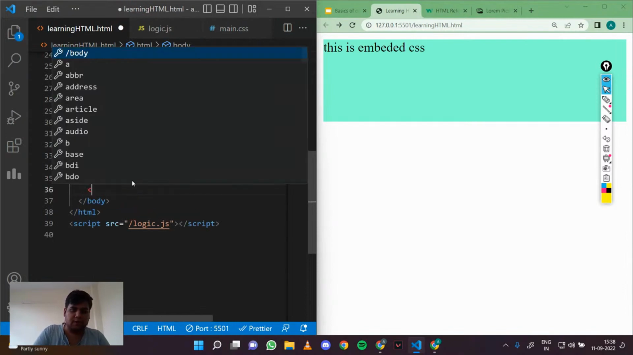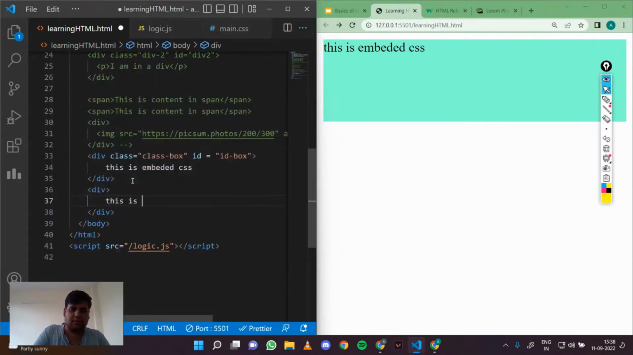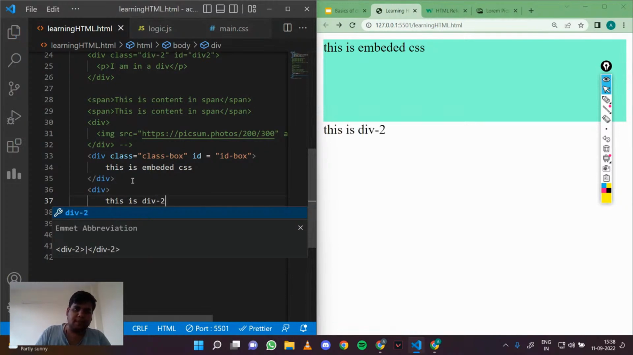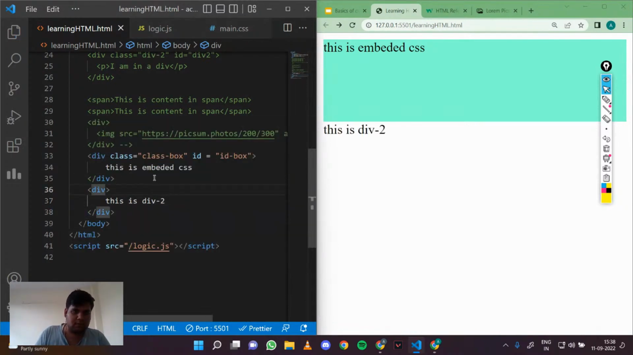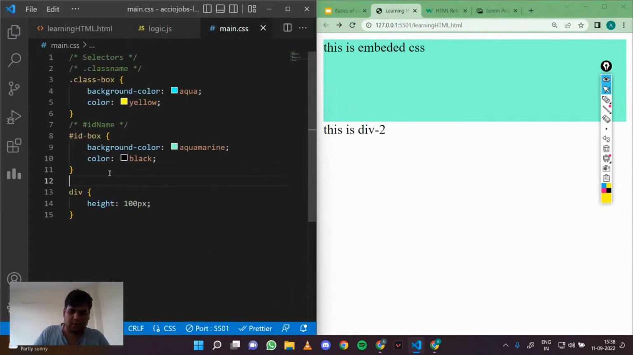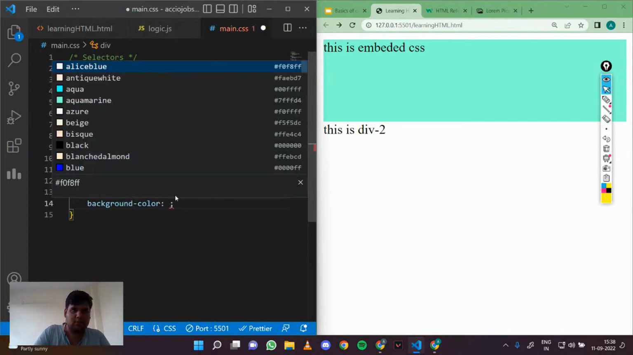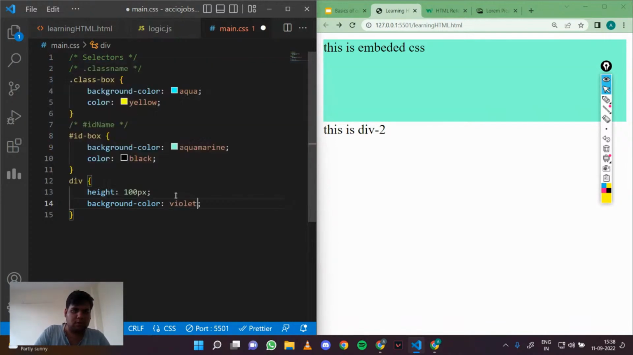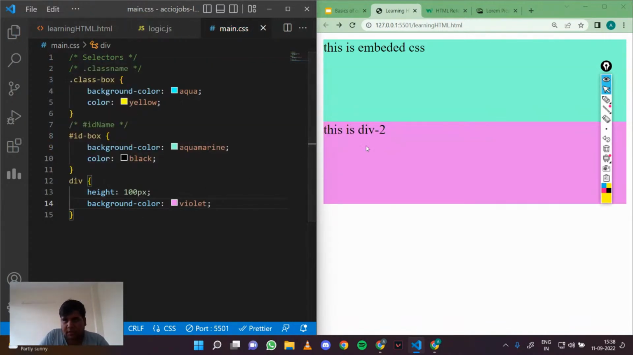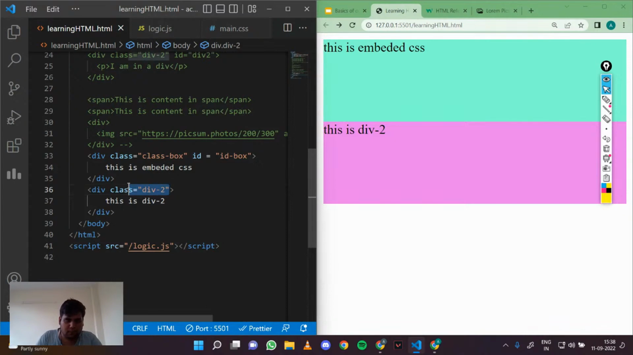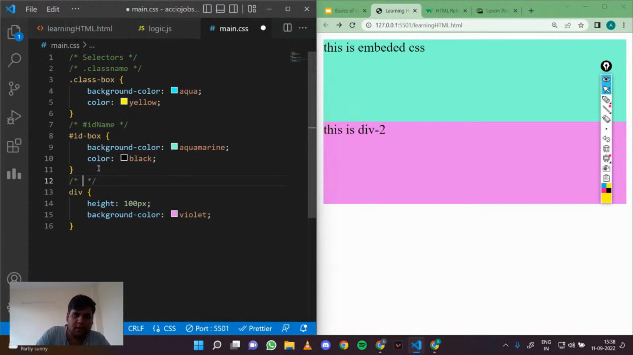Basically, if I make another div here, and this is div 2, let me just give it some class, right? So let's say it is div 2. If I do background color equals blue or violet, right? So you see that now each div will have a violet color if not already defined. So that's how you pick up elements. If you want to pick up elements, just write the element name, right?